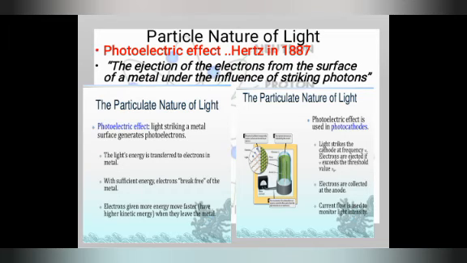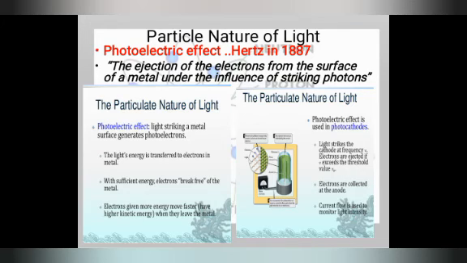Secondly, the photoelectric effect is used in a photocathode. What did he do experimentally? He took a photocathode and allowed some light to fall on that object, and he saw some colorful light being reflected. That is why he proved that light also has particle nature. What were his observations in the photoelectric effect?